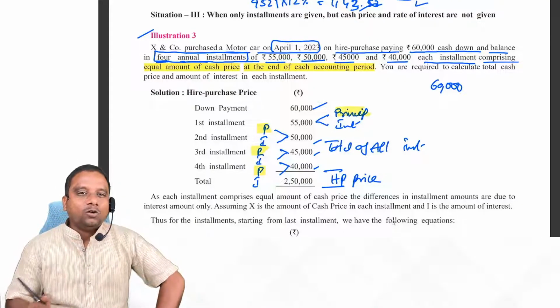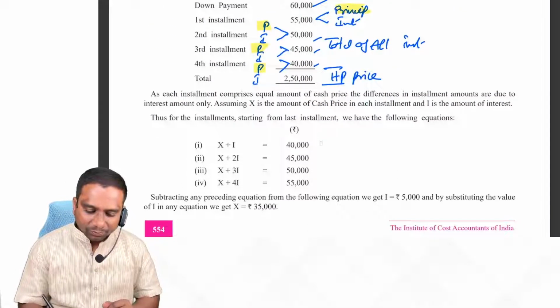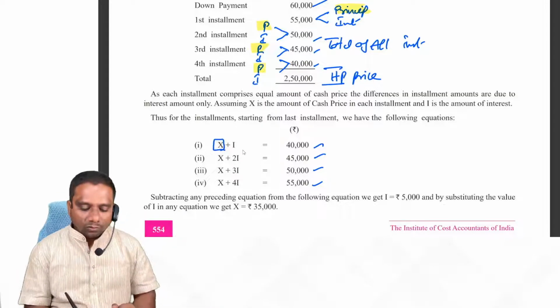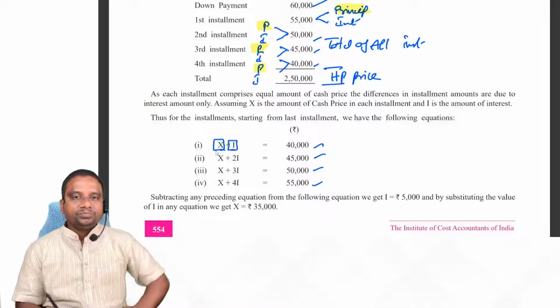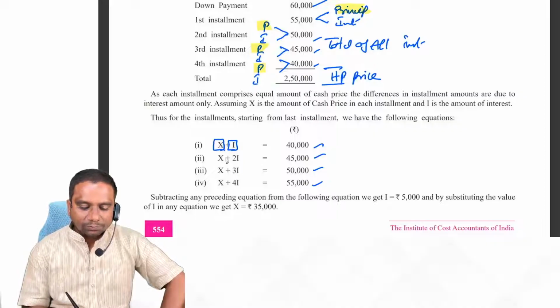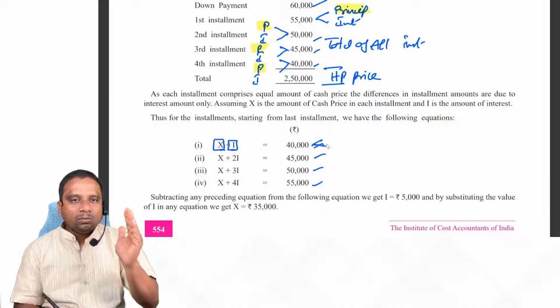In this case, how do we calculate? Very, very simple. So we frame this equation. Let x be the principal amount, I be the interest. This is the fourth installment, students. In the fourth installment, principal amount plus interest.